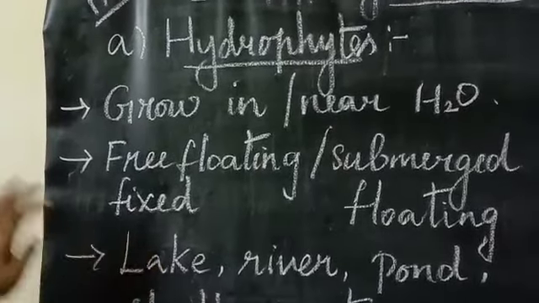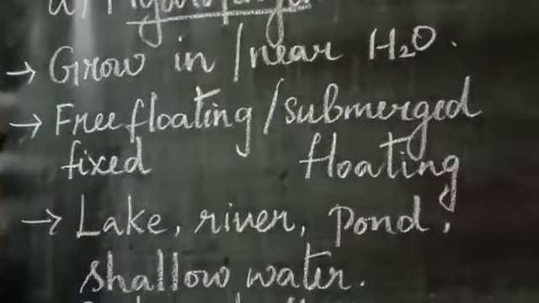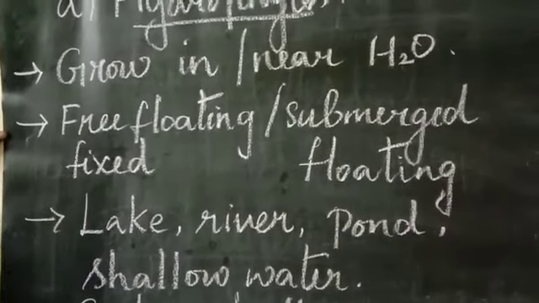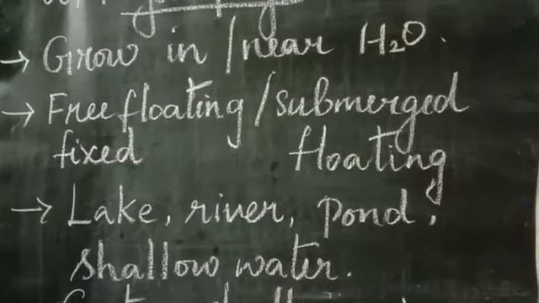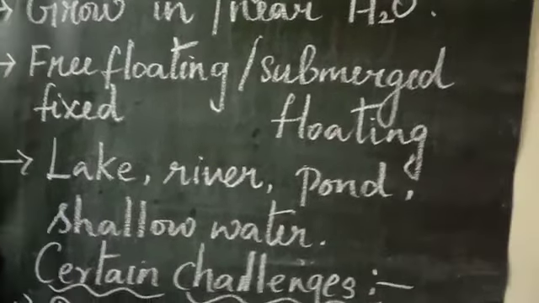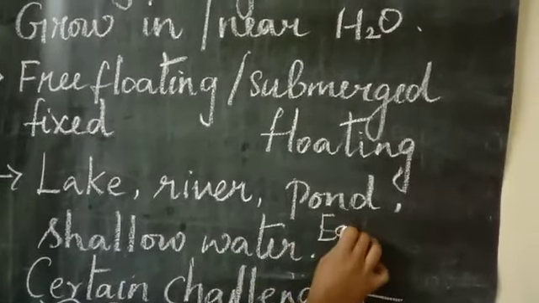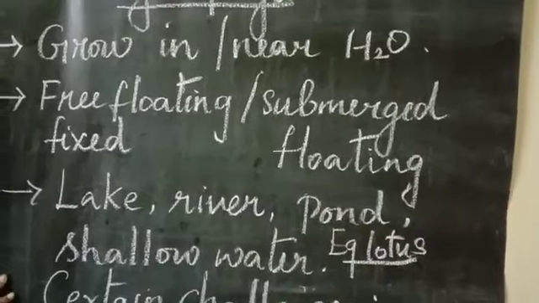And where can we see these hydrophyte plants? They grow near a lake, river, pond, marshy place or shallow water, in clusters. The best example for a hydrophyte plant, as I told you already, is the lotus plant.